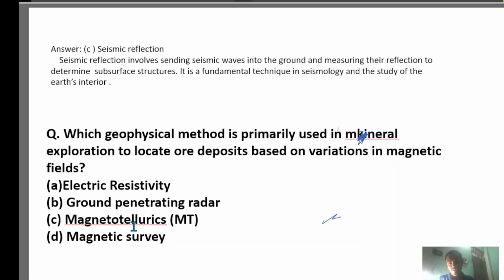Magnetic surveys measure the variation in the Earth's magnetic field to identify the subsurface magnetic structure, making it valuable for locating ore deposits. Okay. Next question. What geophysical method is suitable for studying the changes in the Earth's magnetic field due to a geological feature or mineral deposit? Option A is induced polarization, option B is seismic reflection, option C is well logging and option D is magnetic survey.